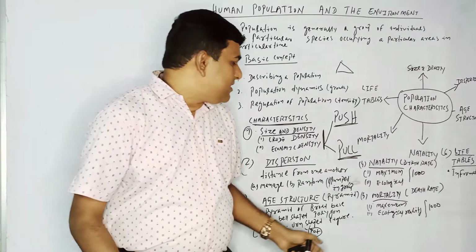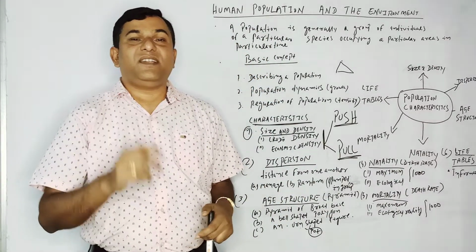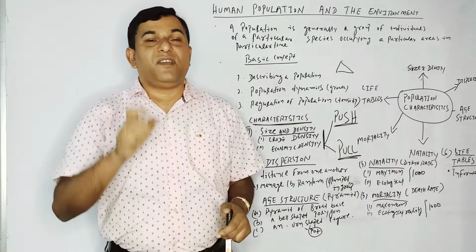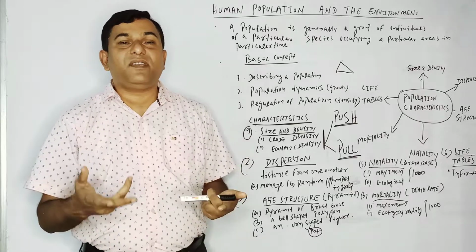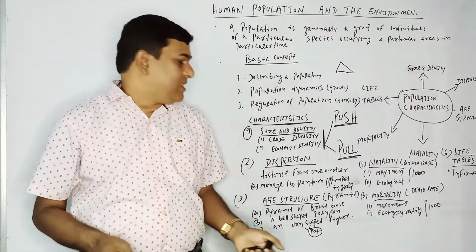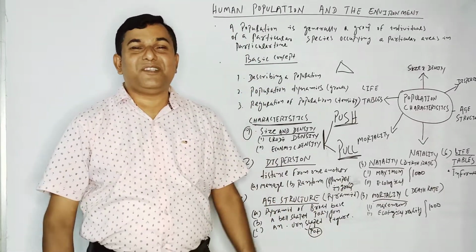Okay. Then another is mortality. And what is that? Mortality is also similar. It is the opposite of birth rate. It refers to death rate. How does death rate occur? Natural death is completely different, that ecological mortality relates to natural death.